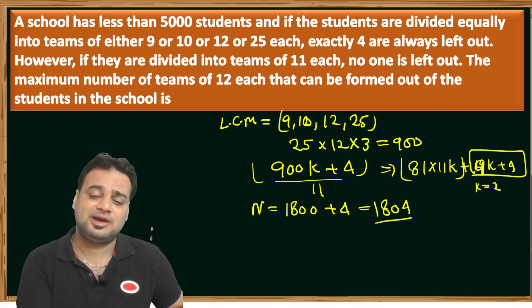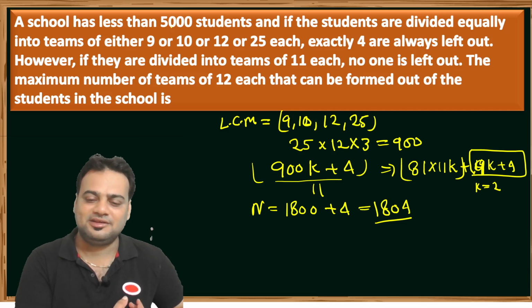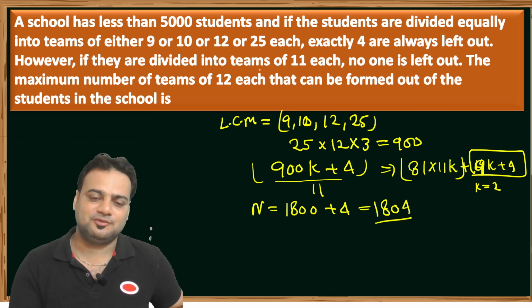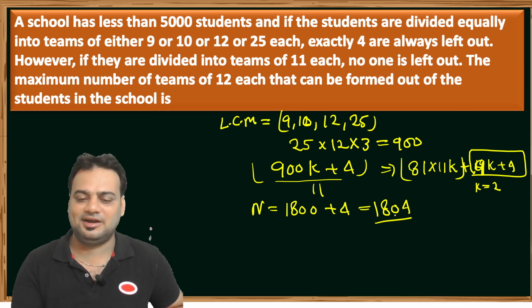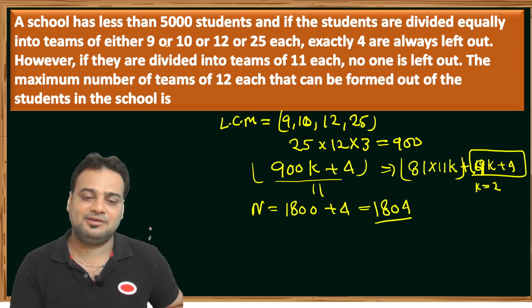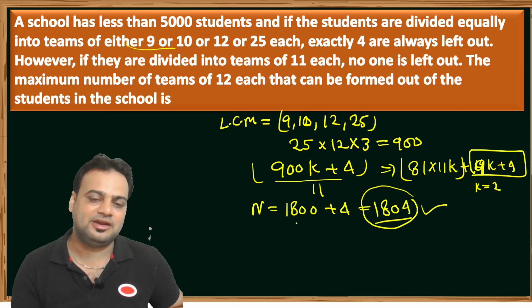If we put k value more than that, suppose that 4 9 for 36, 3600 plus 4, that means 3604, it is not divisible by 11, so that largest possible values which are less than 5000 and divisible by 11 and follow these conditions, so that's a max number of students is 1804.